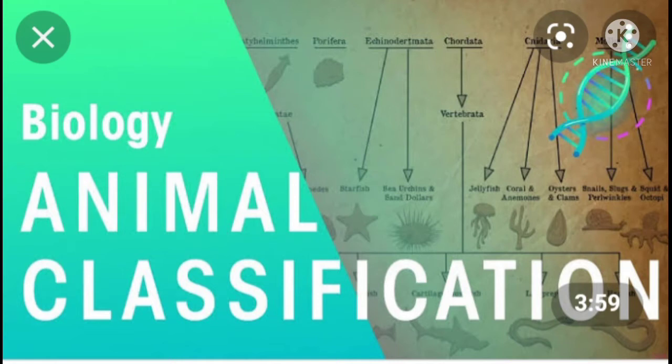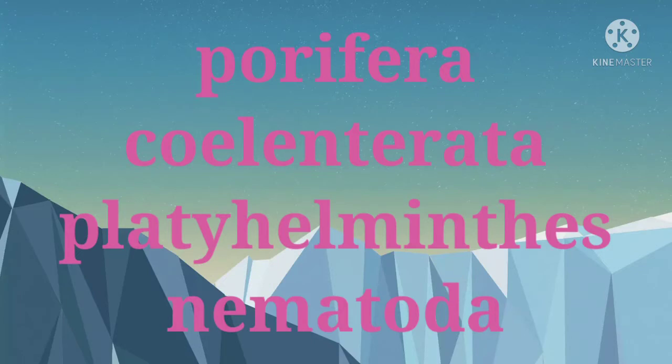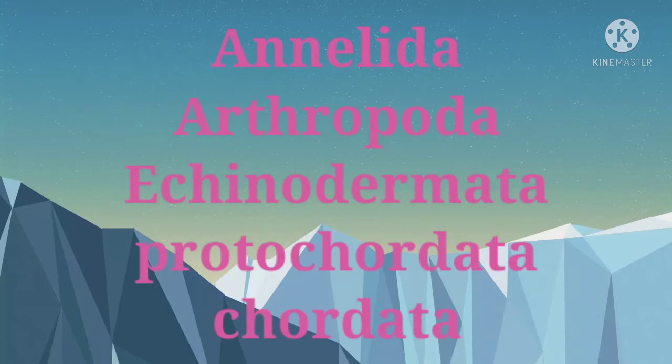These cells don't have cell walls and most of the animals are mobile. Mobile means they are moving animals. Further classification is based on differentiation in the extent and type of body design. The major groups of animals are Porifera, Coelenterata, Platyhelminthes, Nematoda, Annelida, Arthropoda, Echinodermata, Protochordata, and Chordata.